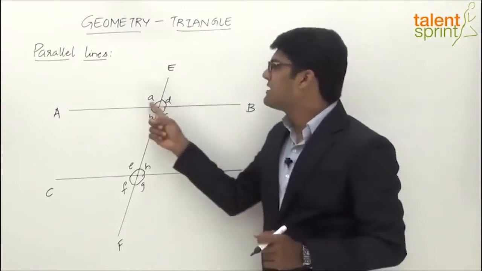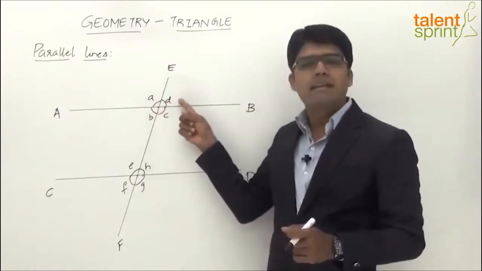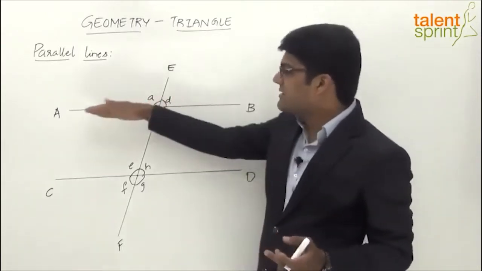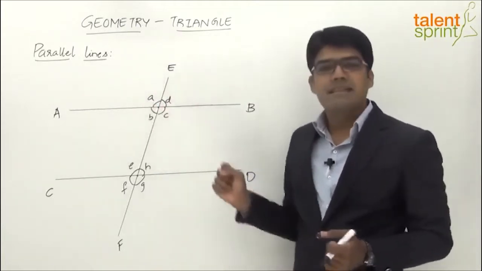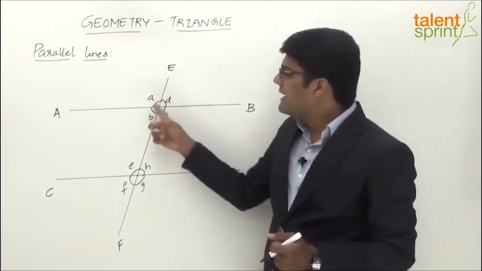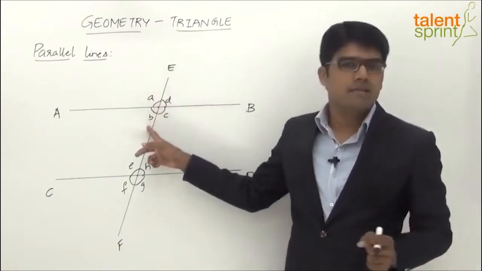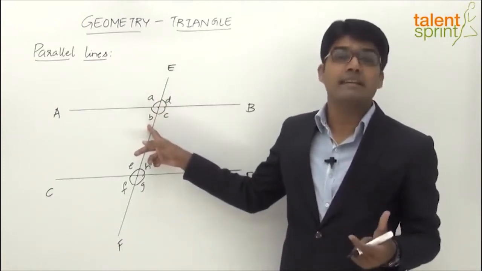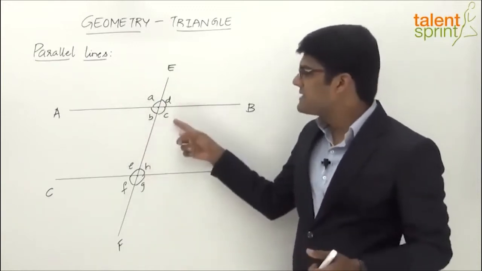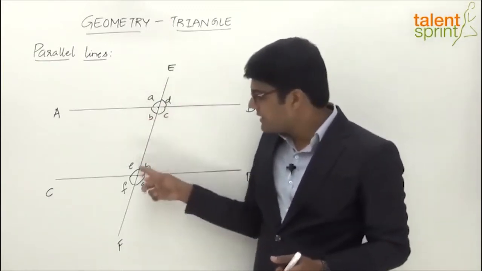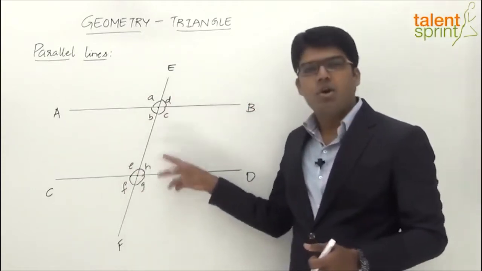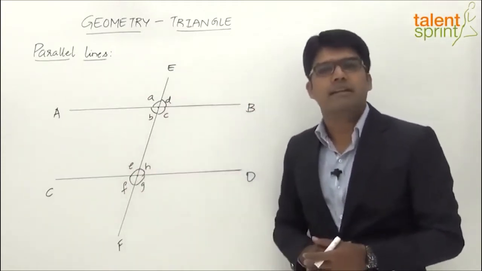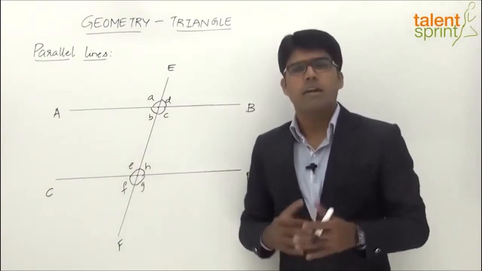For example, A plus D, right? Angle A plus angle D is a straight angle. Since it is like a straight line, the 2 angles should add up to 180 degrees, right? So A and D together are straight angles. Likewise, angle A plus angle B also add up to 180 degrees, right? So a straight angle. Then D plus C, B plus C, and in this case E plus F, F plus G, G plus H, E plus H. All these pairs add up to 180 degrees, which I'm sure is a very simple point and all of you are clear with it.